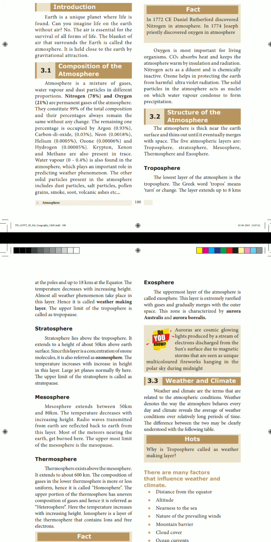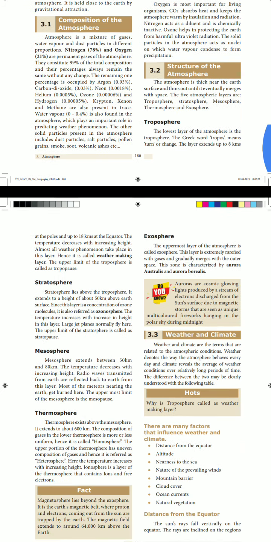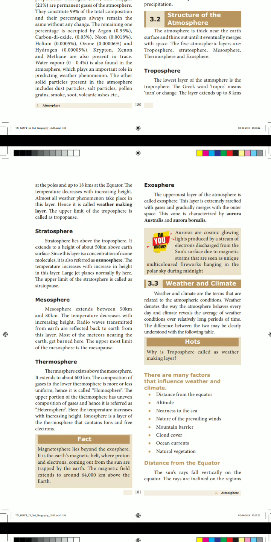Homosphere, heterosphere. What do you understand about this? The gases in the lower thermosphere are more or less uniform. Okay, so it is called homosphere. The upper portion of the thermosphere has uneven composition of gases. It is not equal, so hence it is referred to as heterosphere. Here the temperature increases with increasing height.